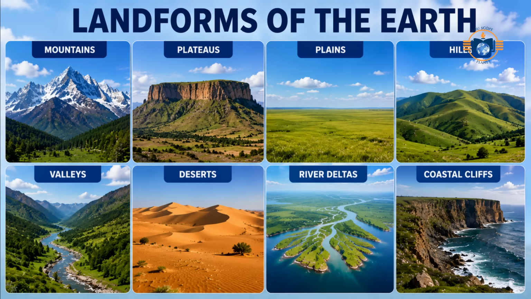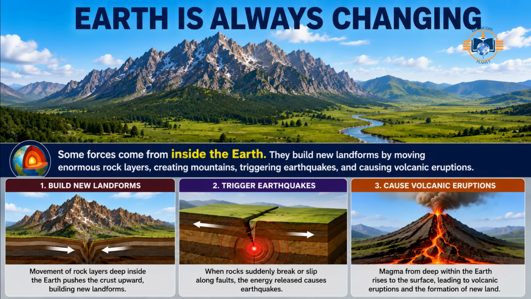Think of the Earth as a giant sculpture. The different shapes on its surface are called landforms. Each landform has its own unique appearance and forms through natural processes that may take thousands or even millions of years. At first glance, the Earth may look calm and unchanging. Mountains appear solid, and plains seem permanent. But in reality, Earth's surface is always changing.